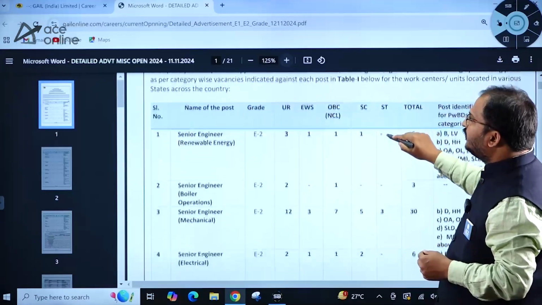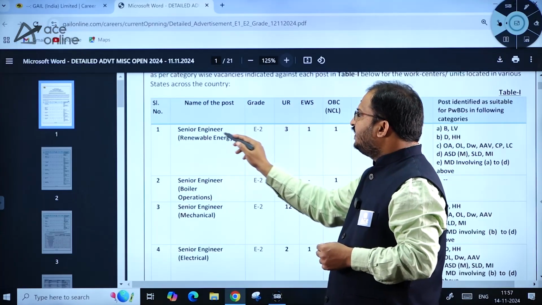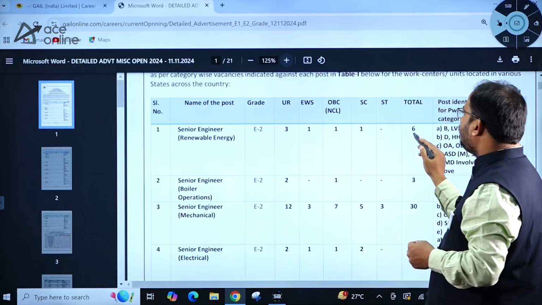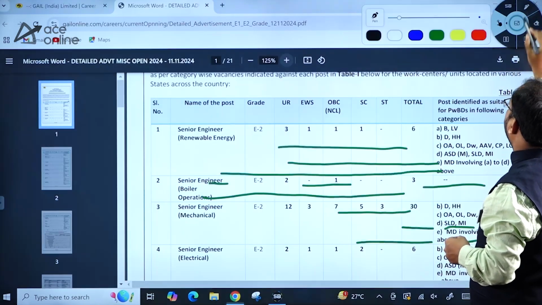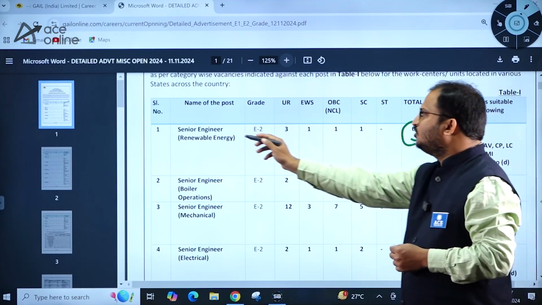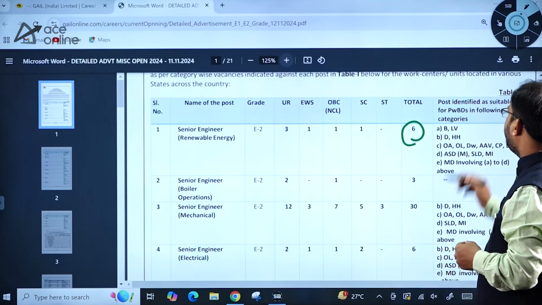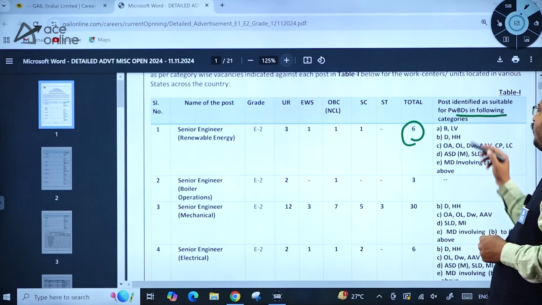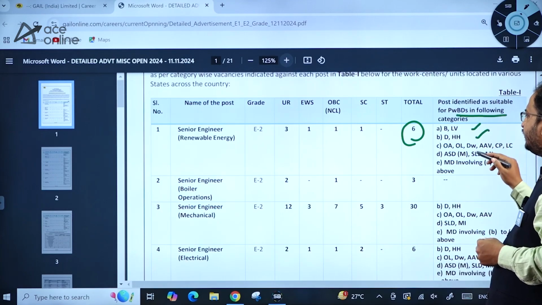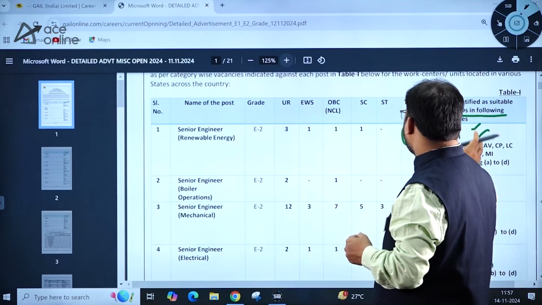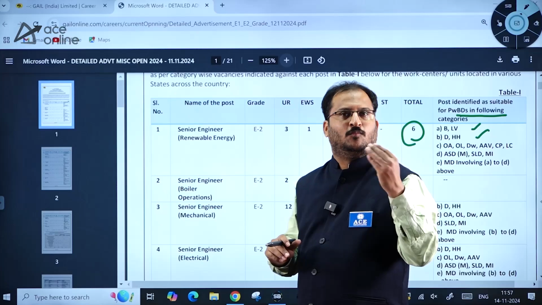Name of the post: Senior Engineer Renewable Energy, grade E2, and the total number of vacancies is 6. Here posts are identified as suitable for PwBDs in the following categories. Certain categories for PwBDs are given, and people of these categories can apply for this post.